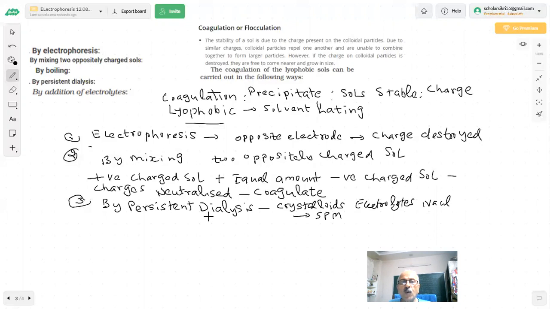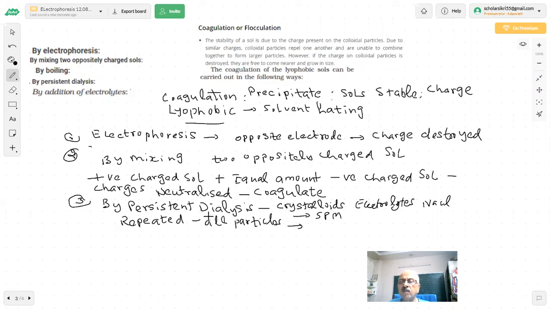Persistent means repeated dialysis, doing dialysis many times. Then all those particles will move out of the colloidal solution, out of the semi-permeable membrane.